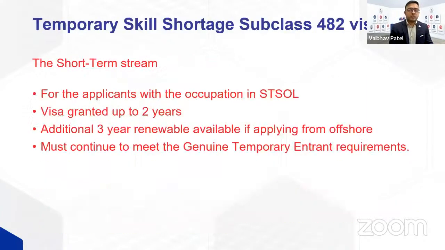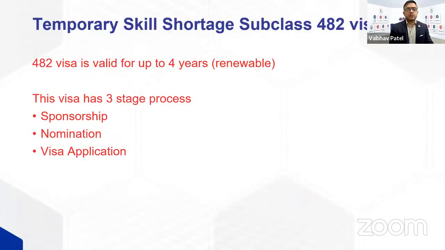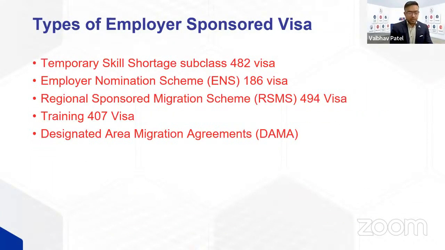Now, there is one more visa called subclass 407. It's a training and research visa, and your company will have to prove that there is a legitimate training available for you. This 407 visa is not to justify a skill shortage in the business, but rather to showcase Australia's training skills.